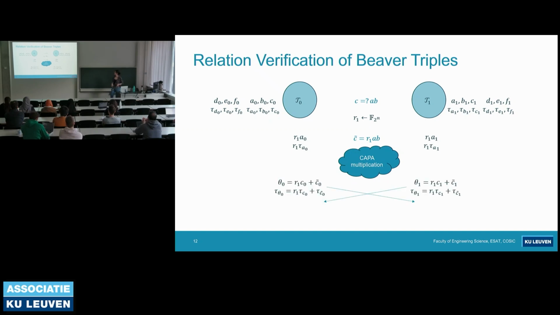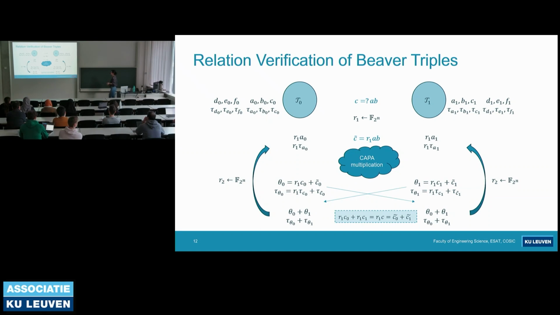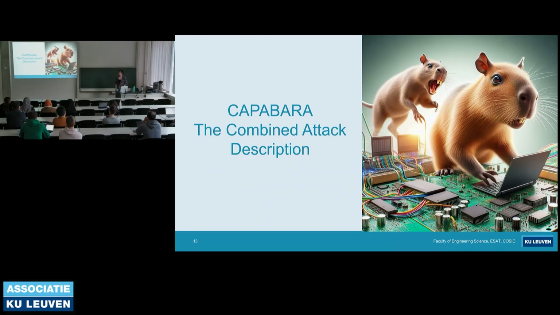In the next step, the tiles compute theta and the tag of theta, the corresponding shares of them. And theta actually means R1 times C plus tilde C. So if there's nothing wrong, R1 times C should be equal to tilde C. And now they check if these values are 0 or not. If it's not 0, then it means C is not equal to A times B, and the Beaver triple ABC is not valid, so they reject it. If both values are 0, then they continue the same process with the second random that they drew, R2. And this is how the KAPA countermeasure works.